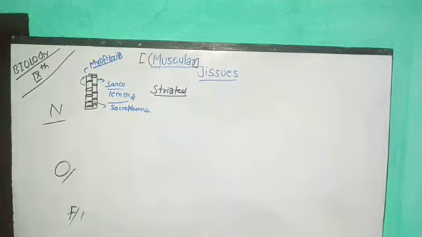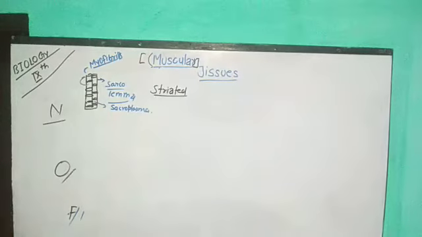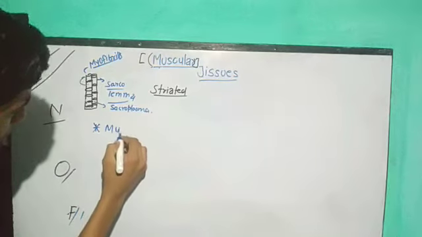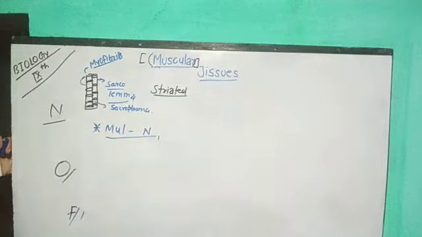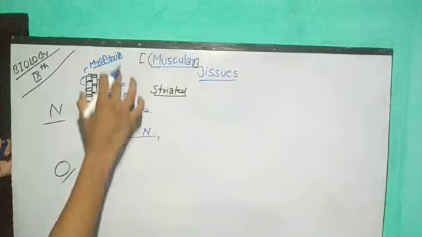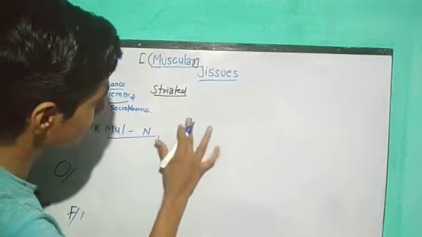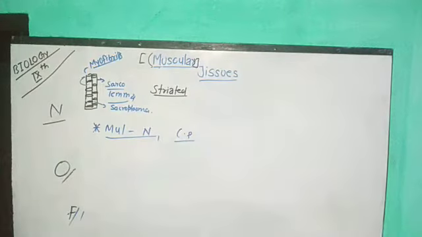One more thing we need to know is whether they are uninucleate or multinucleate. Uninucleate means they contain only one nucleus, or more than one nucleus. Actually they are multinucleated. So how many terms did I tell you? First sarcolemma, sarcoplasm, myofibrils, multinucleated. One major thing is that they contain a special type of proteins, contractile proteins. Contractile proteins means they contain a type of protein because of which they are helpful in movement.